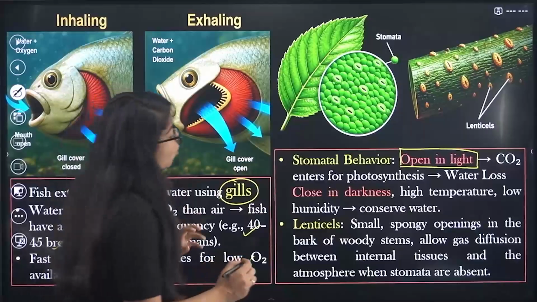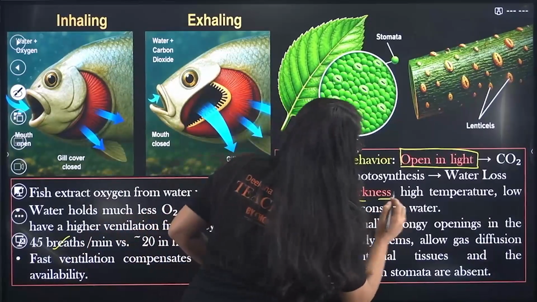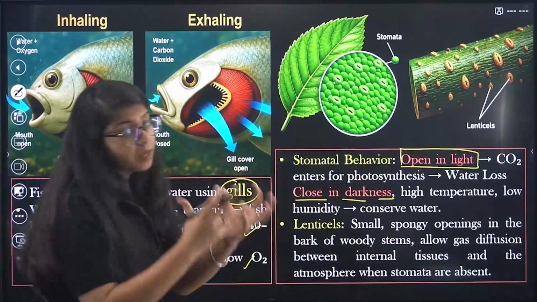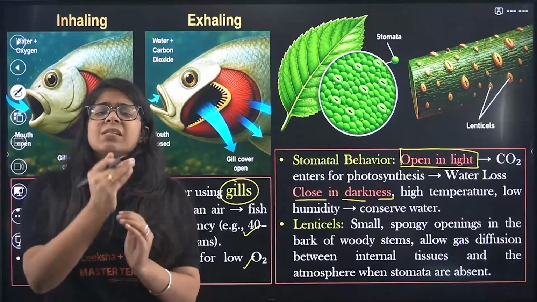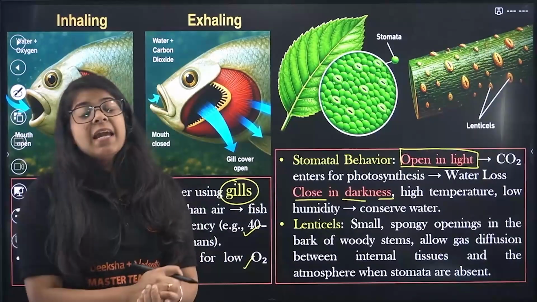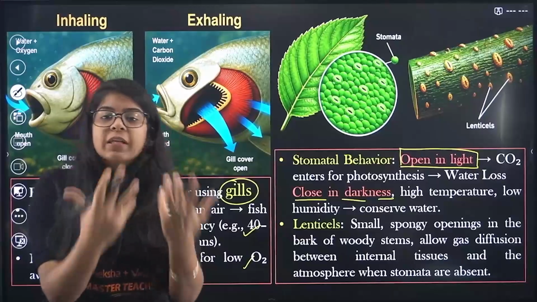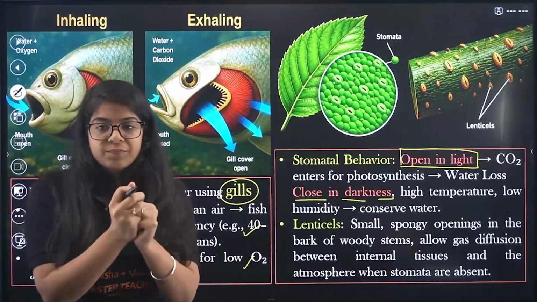Now, when they close in darkness, high temperature, okay, because they are closed, there is darkness, so temperature increases a little bit, low humidity, and that's why they conserve water, they get water from the roots, right?